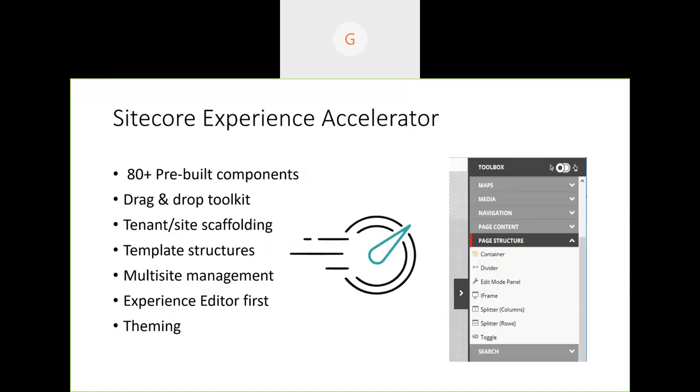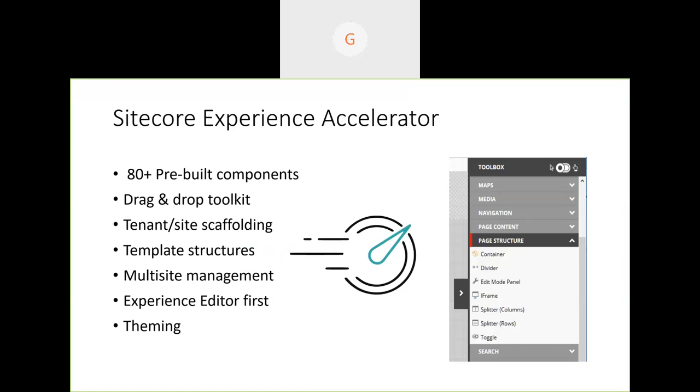So what exactly is a Sitecore Experience Accelerator? The name itself suggests it's an accelerator module, which in developer terms is just a package module. We install it on top of Sitecore, and we can build websites in a new way. It's a new way for developers to build sites, and it mainly provides reusable components and reusable templated layouts, so that we can reuse them across whichever sites we build.